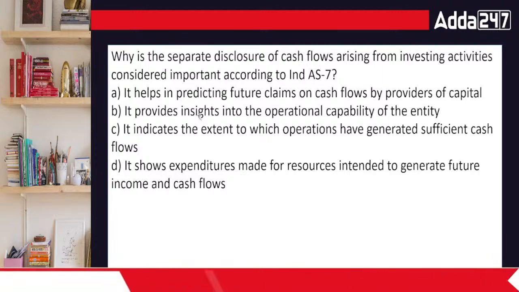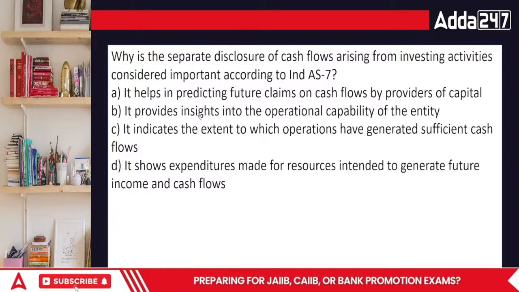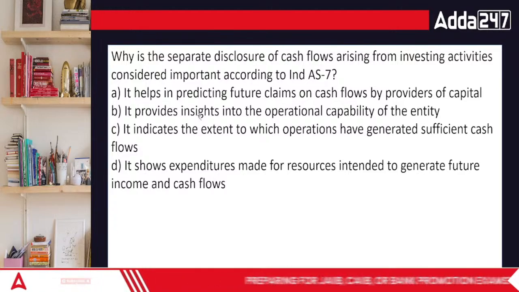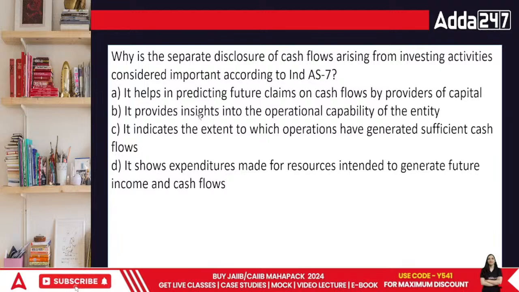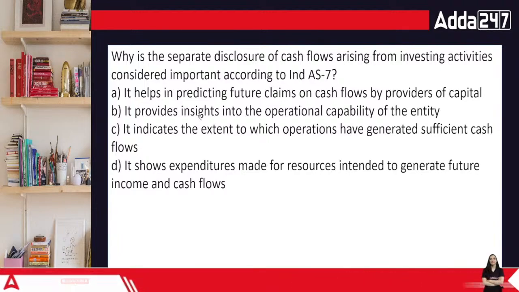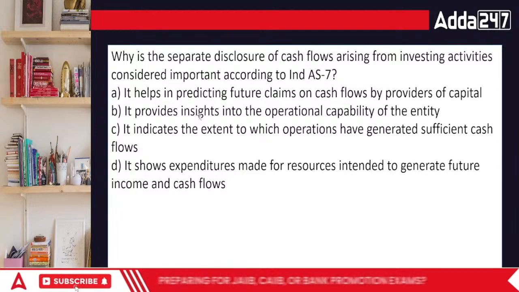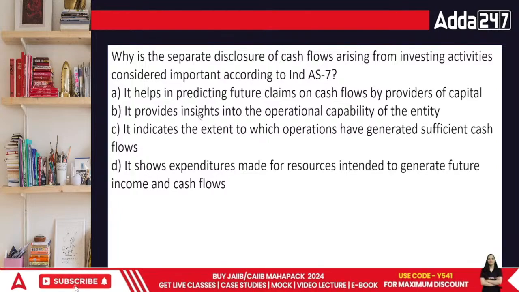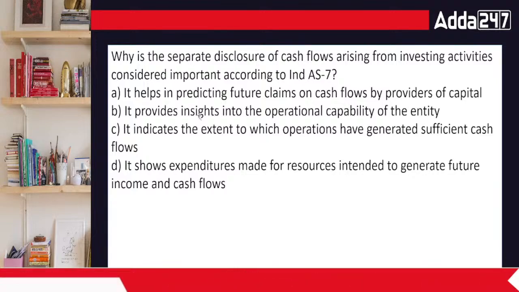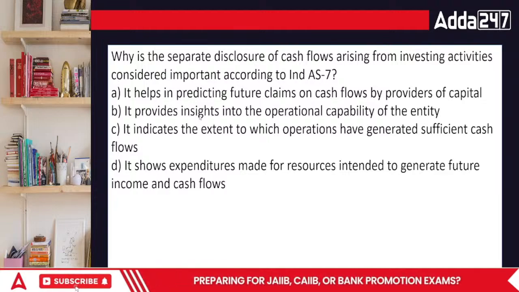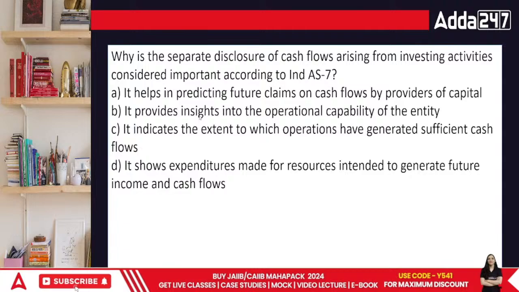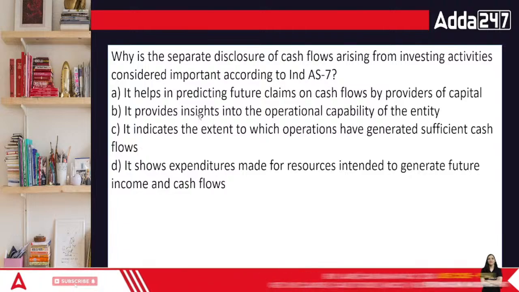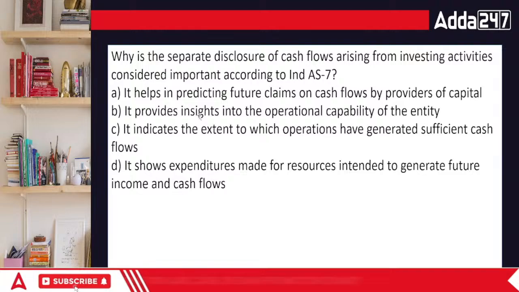See, it helps in predicting the future claims on cash flows by providers of capital, that is, shareholders. It provides insights into the operational capabilities of the entity. It indicates the extent to which the operations have generated sufficient cash flows, or it shows the expenditure made for resources intended to generate future income and cash flows.